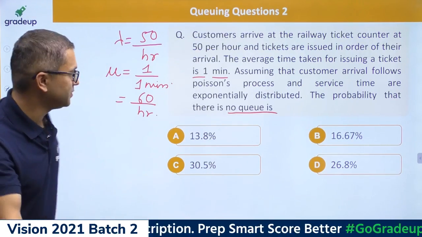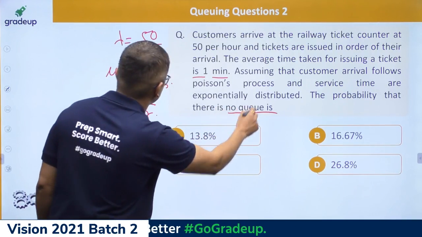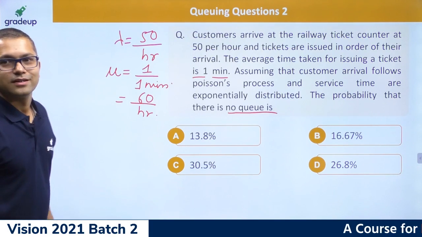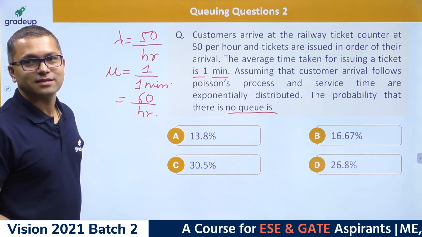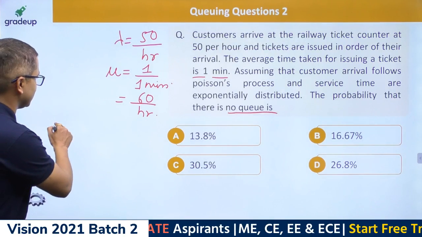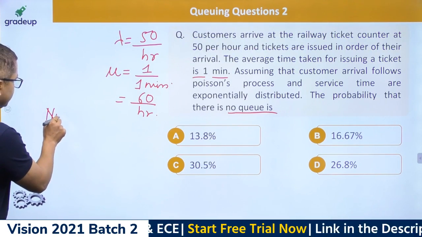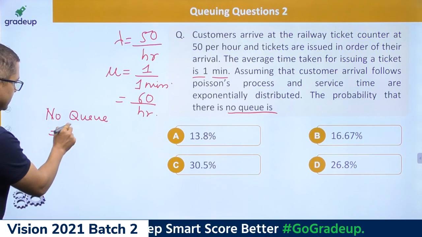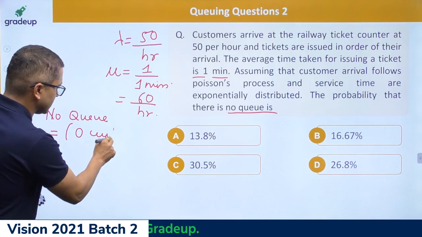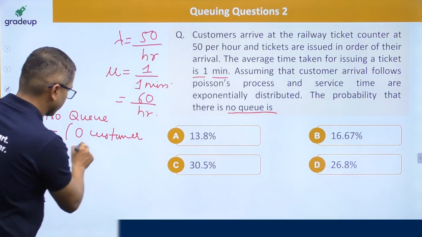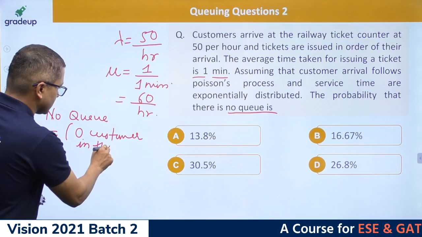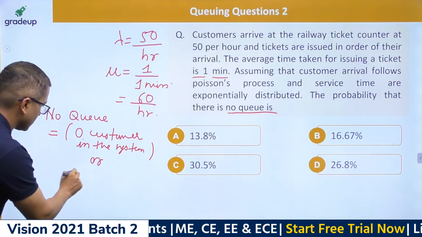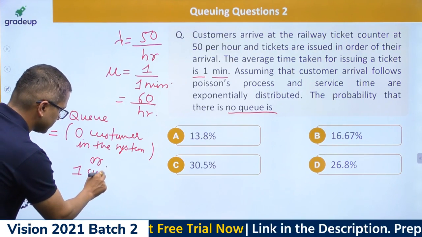Just think about it, so what is the meaning of no Q? No Q means what? Zero customer in the system. Yes, Ankit, you're right. See, if I tell you, you will be able to solve this. No Q means that there is zero customer in the system or one customer in the system.